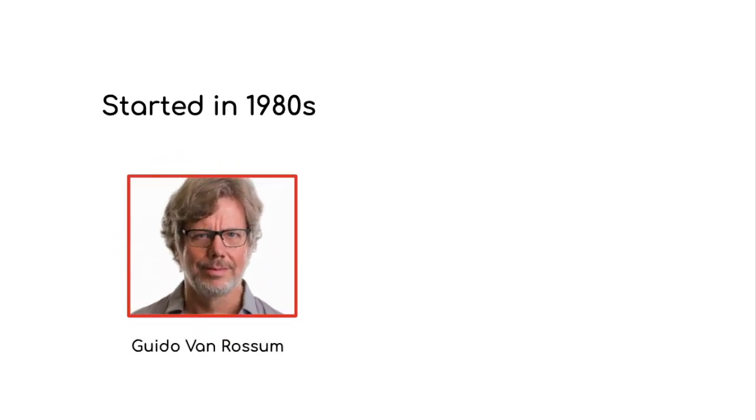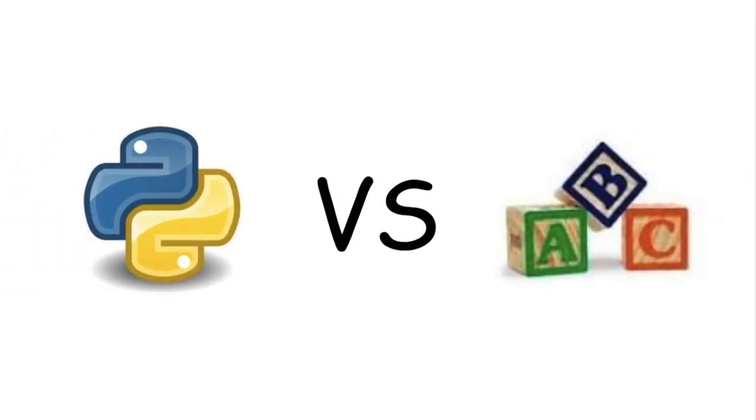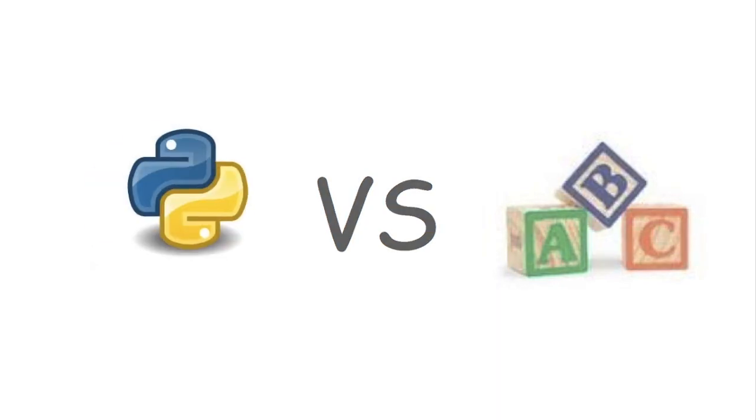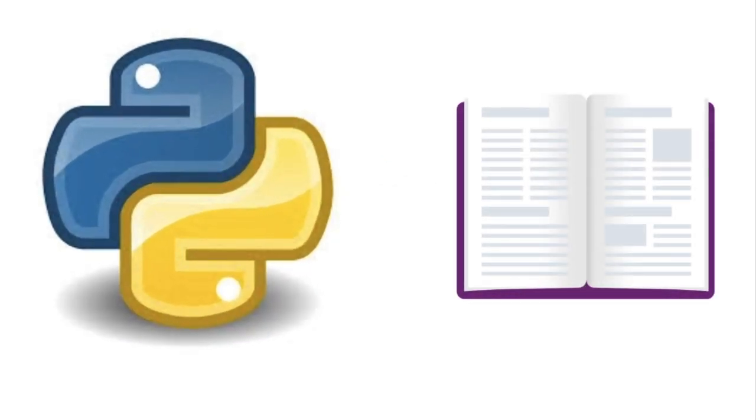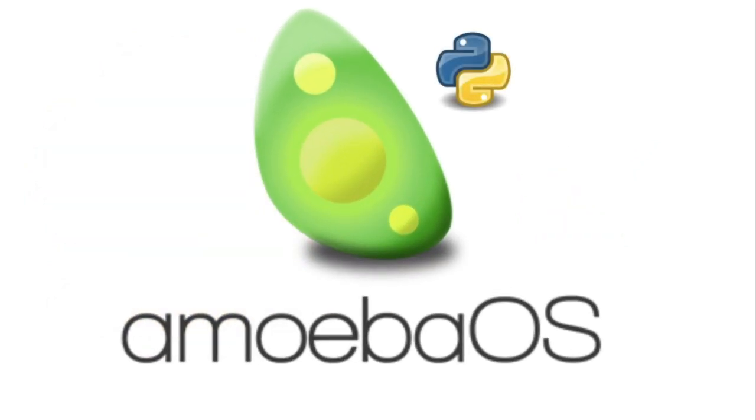Python began in the late 1980s when developer Guido van Rossum created a programming language named Python after the British show Monty Python. The language was designed to compete with and eventually become the successor of the iconic ABC programming language. However, even though the code was similar to ABC's core, Guido van Rossum believed that his language had to be readable. At that time, Python was targeted to become a programming language for the Amoeba operating system.